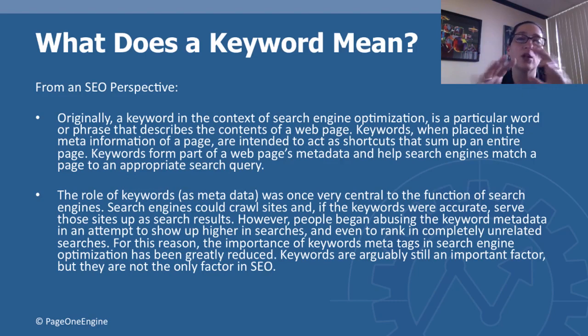Search engines could crawl a website, and if the keywords were accurate, actually serve those sites up in the search results. However, people began abusing that. And as a result, searches ended up being not so true. And the importance of the keyword meta tag was taken away. Now, keywords are arguably, is that a word? Still an important factor, but they're not the only factor in SEO.